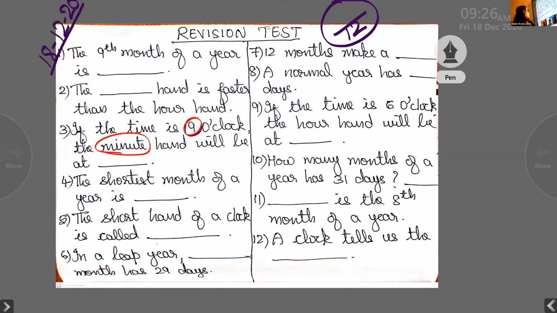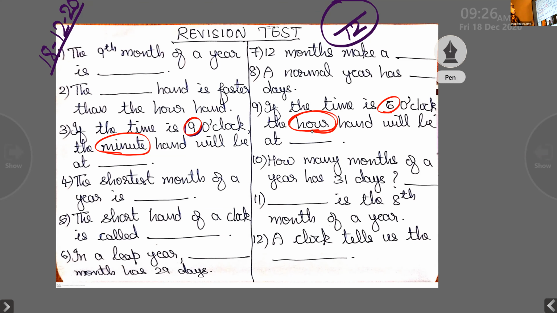Seventh one, 12 months make a dash. Eighth, a normal year has dash days. Ninth, if the time is 6 o'clock, the hour hand will be at dash.